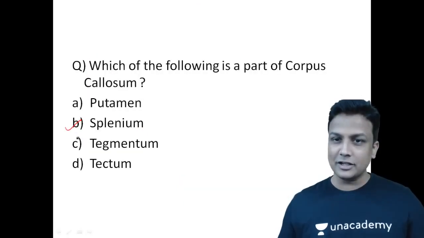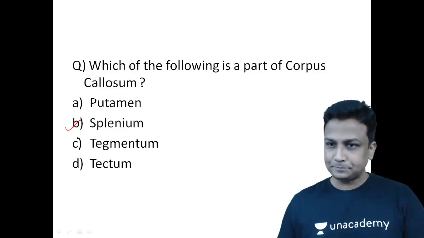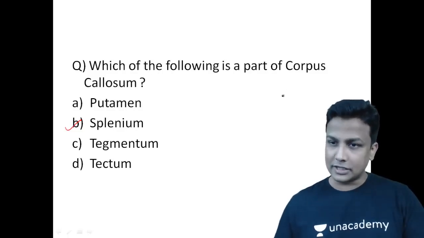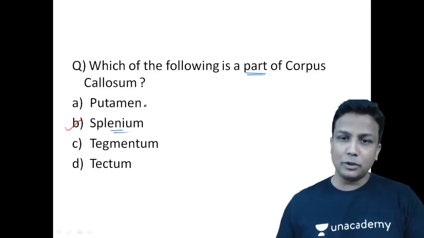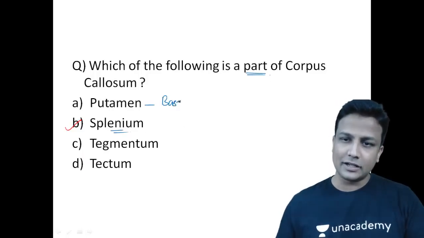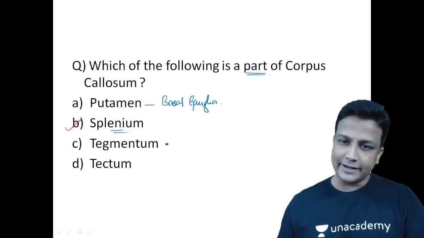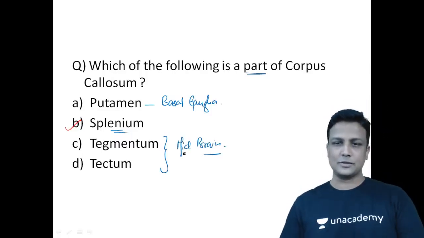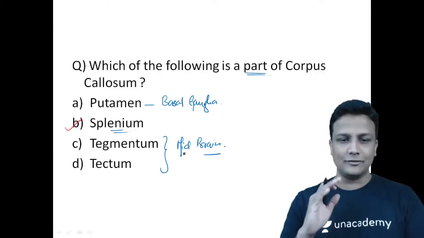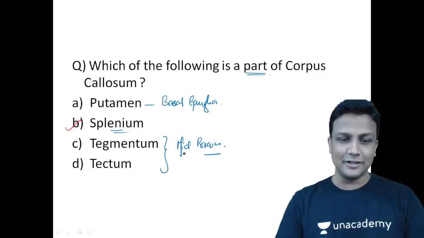Coming back to this question again: which of the following is a part of corpus callosum? That is splenium, guys. Putamen is actually a part of your basal ganglia. Don't worry, I'm going to teach you about the basal ganglia. And tectum and tegmentum, these two you'll find in the midbrain. They are not a part of your corpus callosum, guys. Lovely. I think it is crystal clear here, sir.